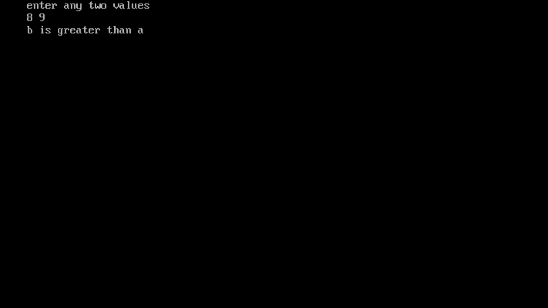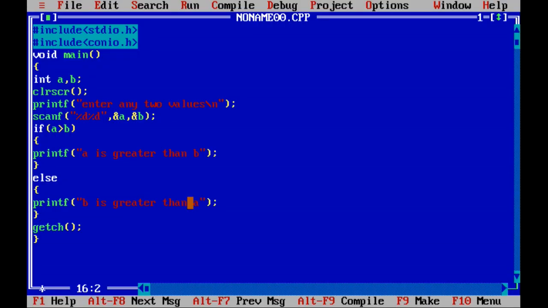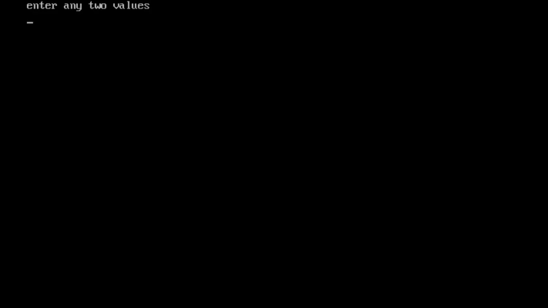Who is greater, A or B? B. So that is the reason you are getting "B is greater than A." The same program, if I compile it, remember, while writing the program you have to check for both the values. Once you check the concept, I will now give A value as 56 and B value is 8.